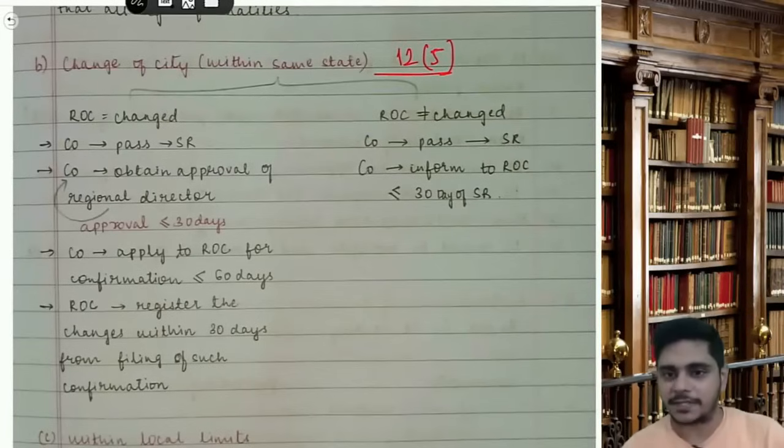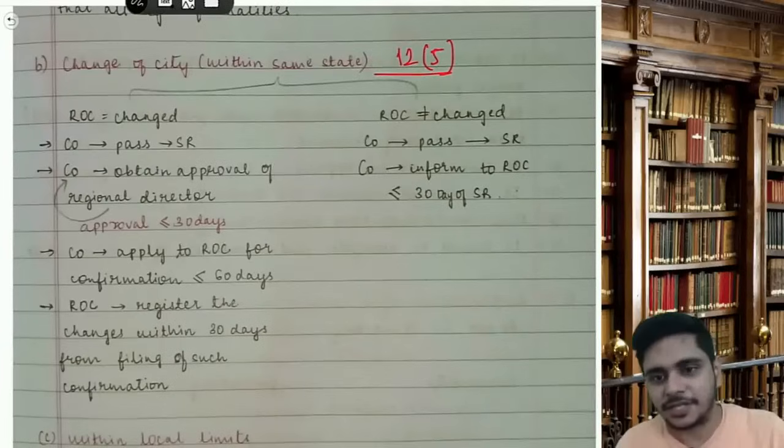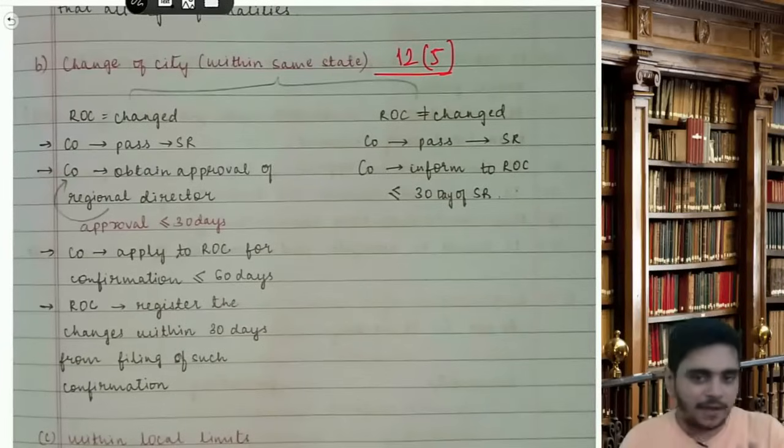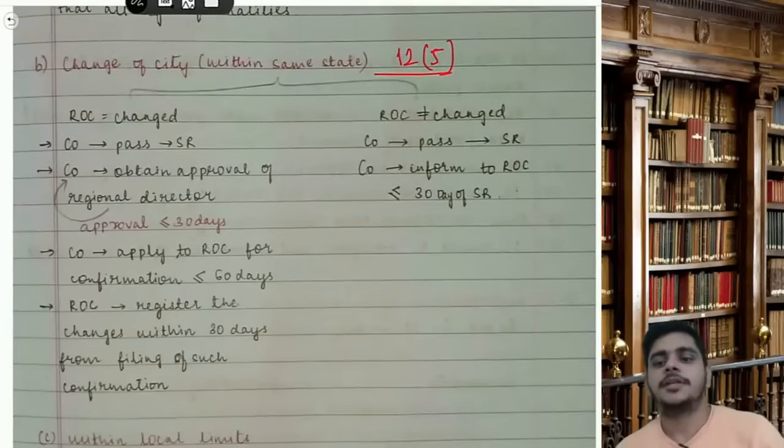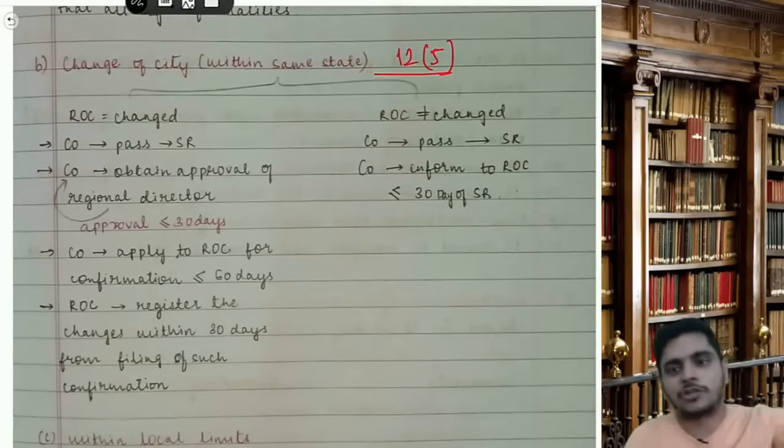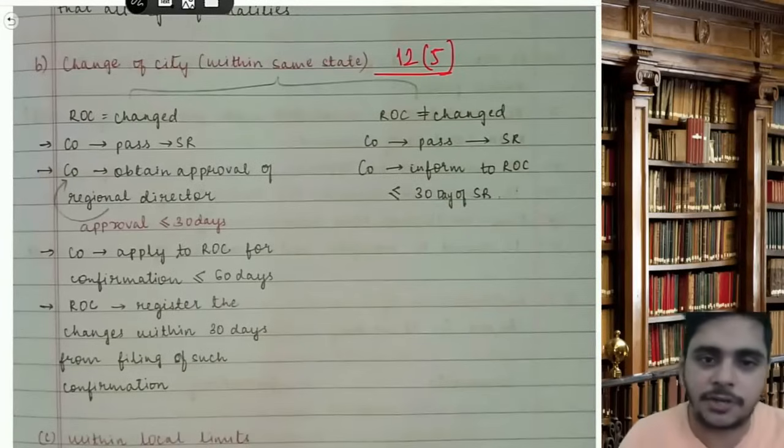There is a place called Nasik. If I change from Bombay to Nasik, it is in Maharashtra only. I have changed the city, but the ROC is not getting changed. If I am shifting from Bombay to Pune, again I am shifting within Maharashtra, that is within the same state. Here the city is changed, but the ROC is also changed. Sir, in the exam, how will we come to know? The institute will give whether the ROC is getting changed or not.